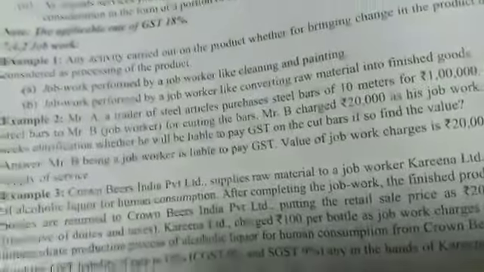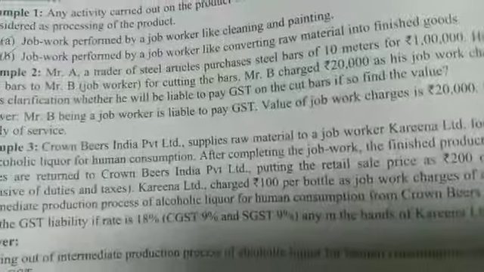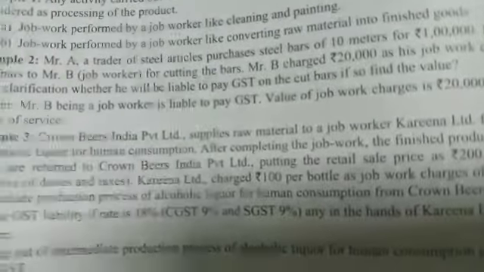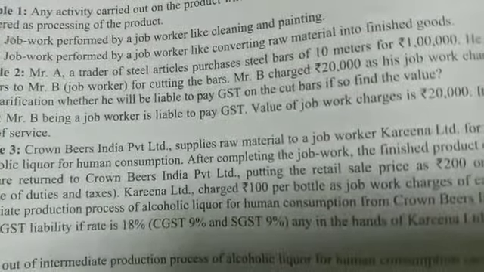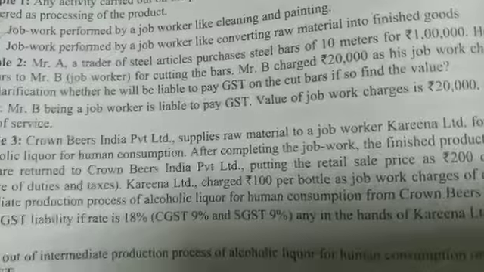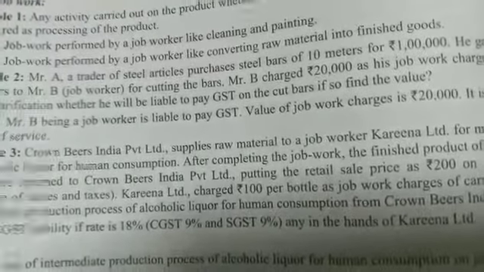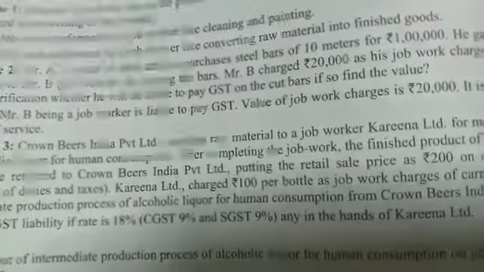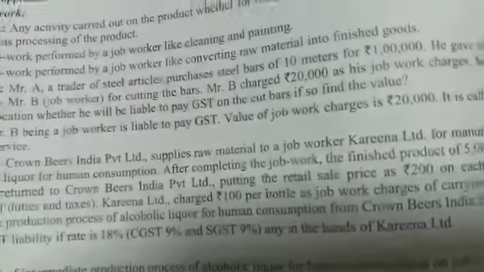But the job work that is done by Karina Private Limited on behalf of Kronbier Indian Private Limited on account of the processing of alcoholic liquor is to be taken as supply of services, and the amount charged by Karina Limited from Kronbier Indian Private Limited is to be treated as consideration.